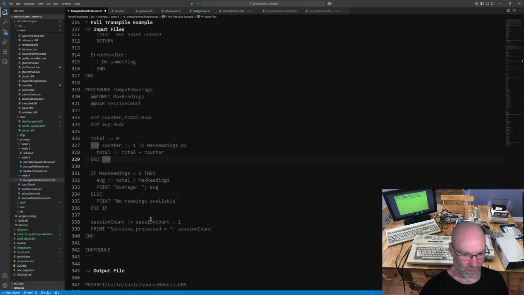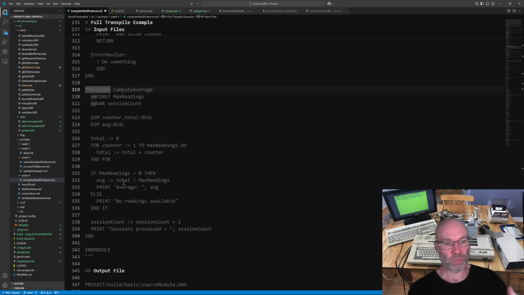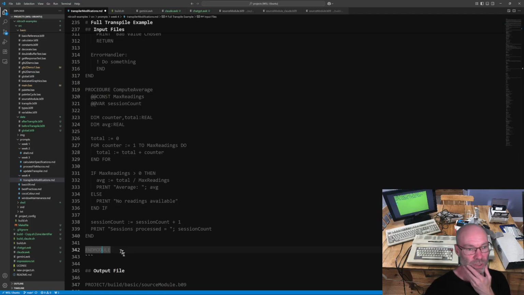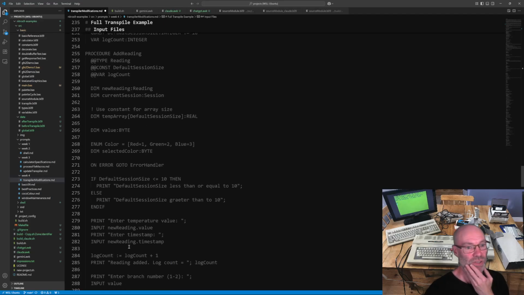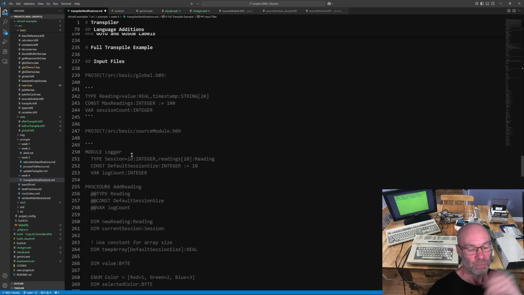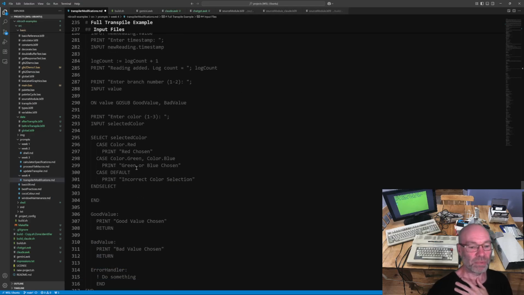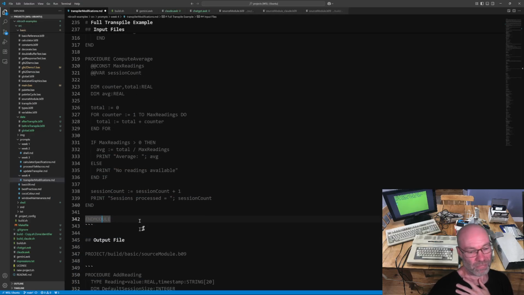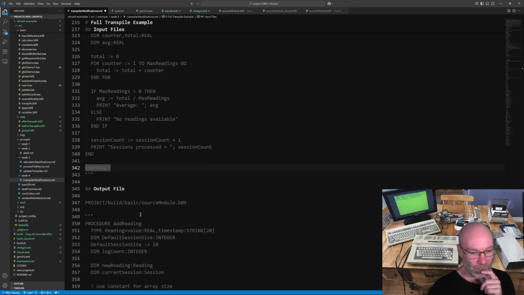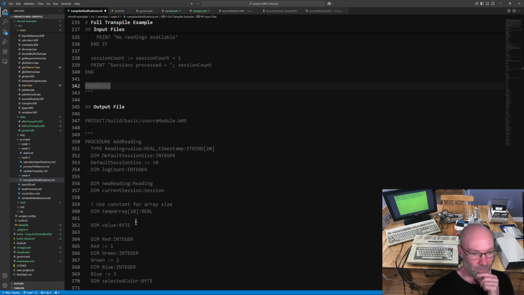And I'm trying to think if there's anything else. I don't know if there's anything else in this thing. I think that's basically the entire purpose of this procedure, was just to have an additional procedure to make sure that it isn't just stopping at the first one and it's doing the transpiling on every one. And then the end module down here again is sort of just to clearly indicate the end of the module. I probably don't even really need that, but it just seemed cleaner. So anyway, it gets stripped out.